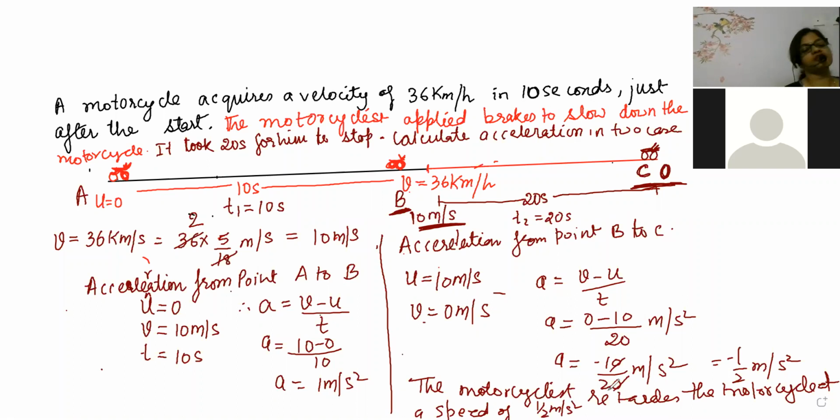There, don't write minus, beta, because minus is retardation. So here negative is retardation. What is minus? Retardation. And half is the magnitude. So the motorcyclist retards the motorcycle at a speed of half meter per second square.